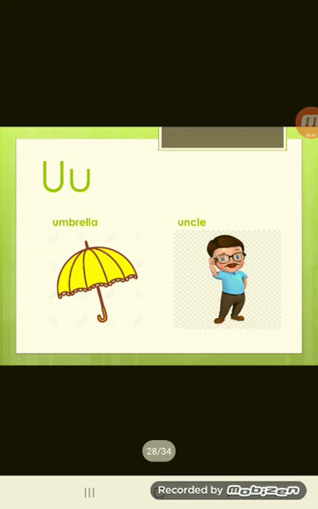Okay, let's move to the u sound. We will take this sound as a short vowel sound, so we're going to say it like uh. So u umbrella, u uncle. So again, this sound is pronounced like uh.